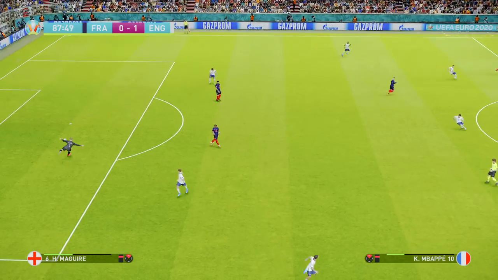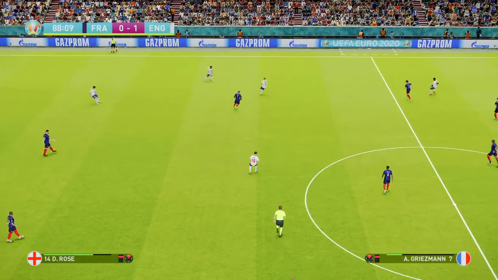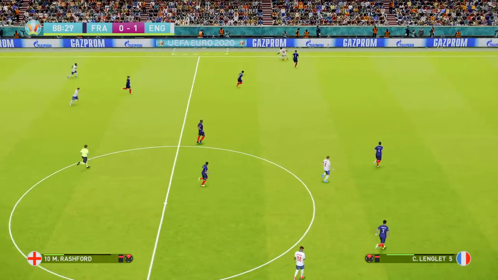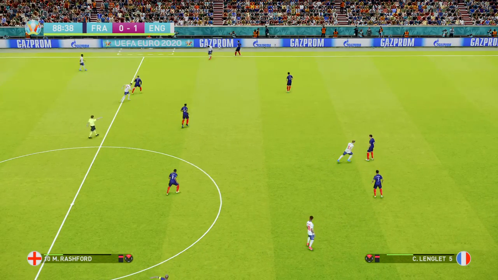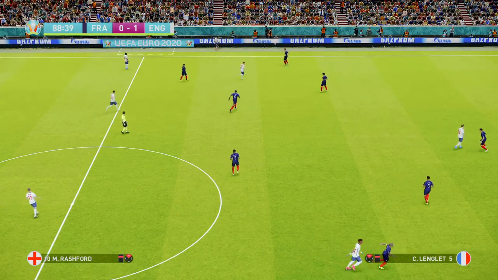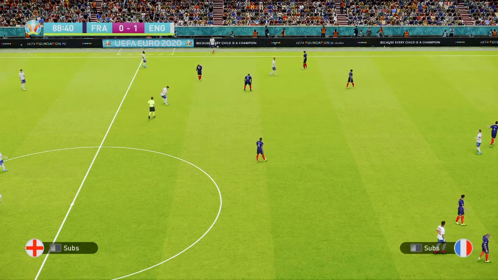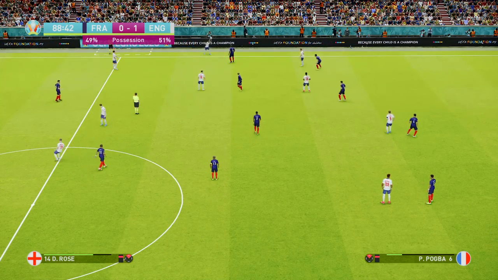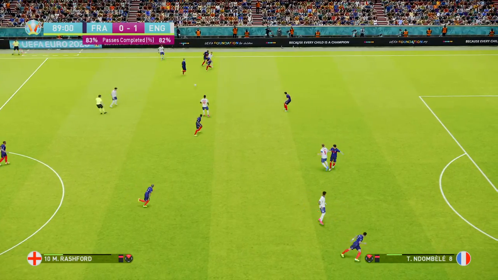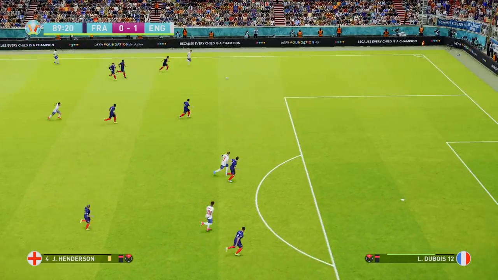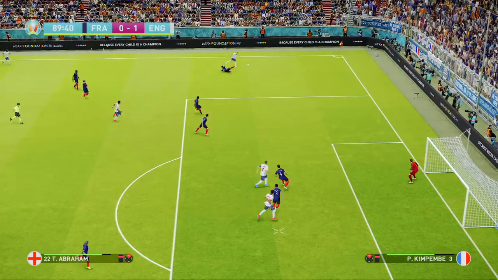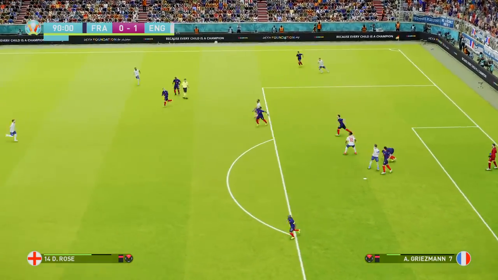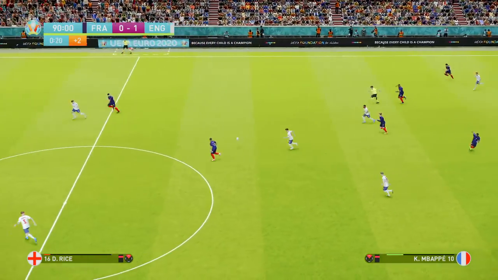Was that the moment for France? Finds Danny Rose. Should he even be in this game? If that's an England throw, there may not be time for France to get it up the pitch. England taking their time here. Here's Henderson. Into Rashford. And surely they've done enough. There will be a bit of injury time though.